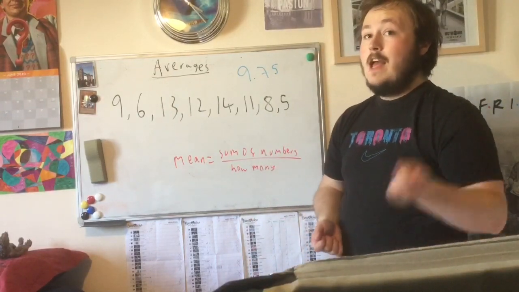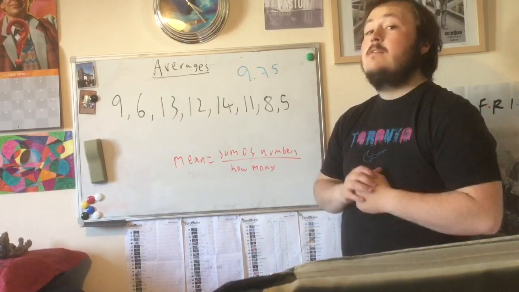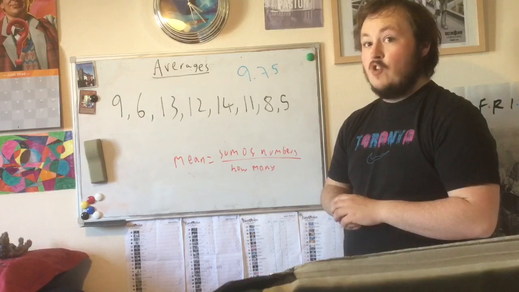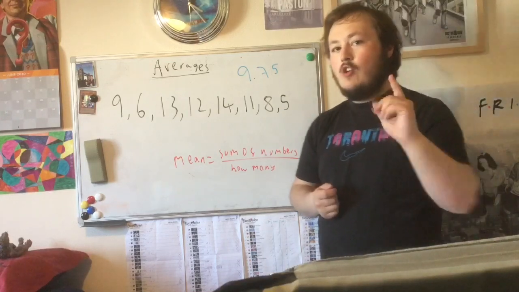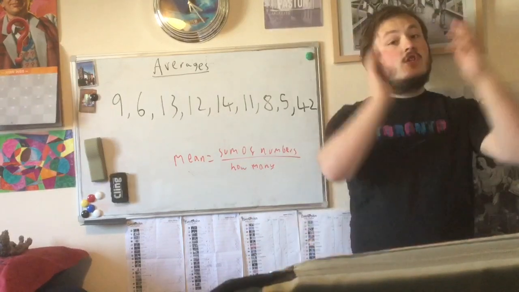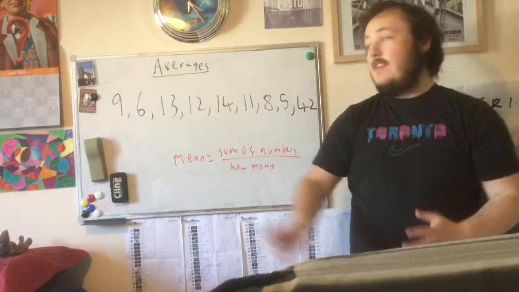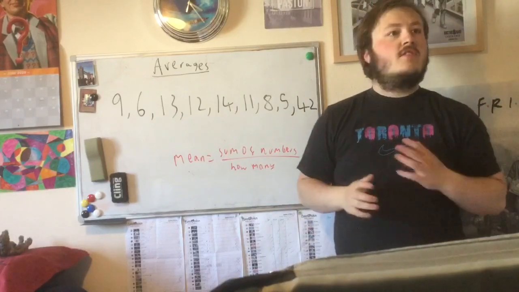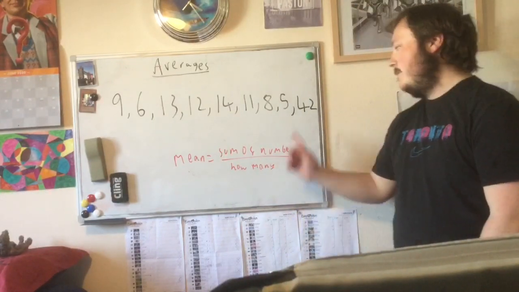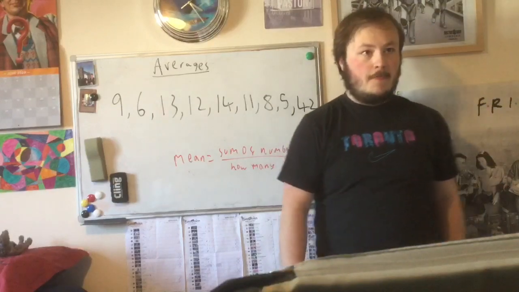It's pretty cool. Now, the mean isn't perfect though. There are some problems with it. Now let's move on to our challenge today, where you're going to find for me why it isn't perfect. So here is your challenge. Now this is very similar to what we were just given, a similar sort of data, but I've added one new number to this data set. 42.